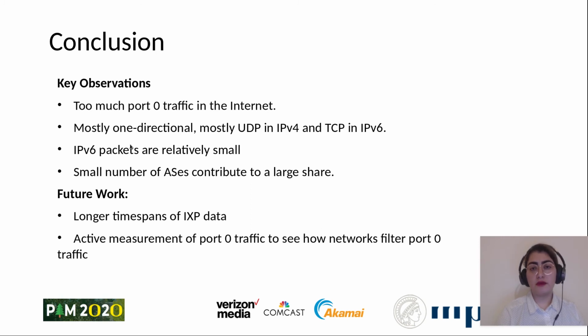So to conclude, we observed that we had a lot of port 0 traffic on the internet, and mostly this port 0 traffic was one directional, and it was mostly UDP in IPv4 and TCP in IPv6. Also, we observed that IPv6 packets are relatively small and might be suspicious and maybe more interesting to study. And also, a small number of ASs contribute to a large share of port 0 traffic.